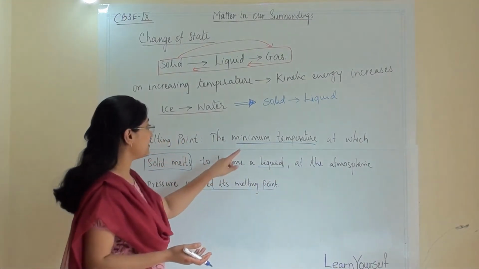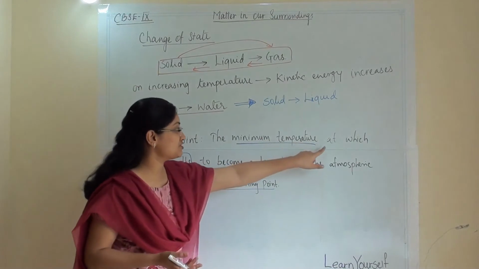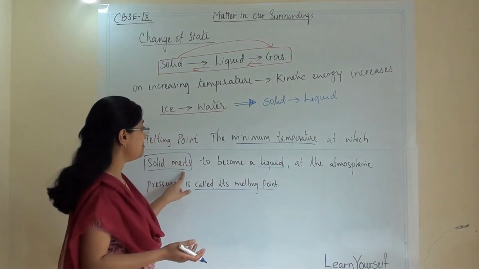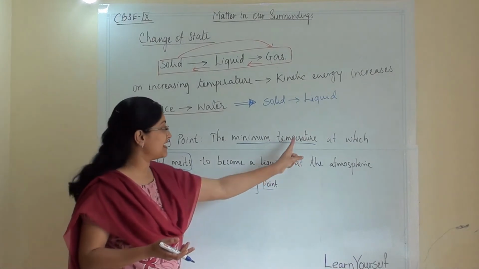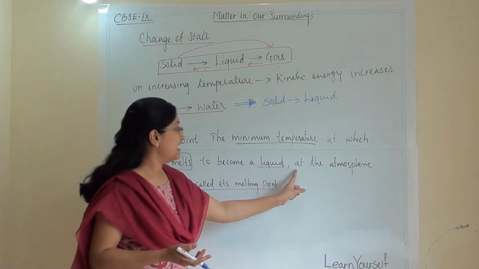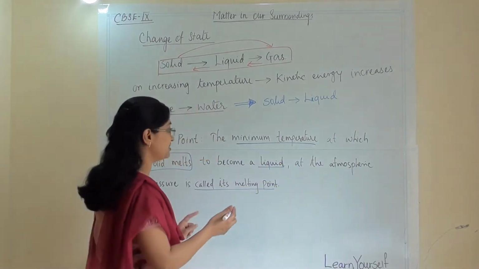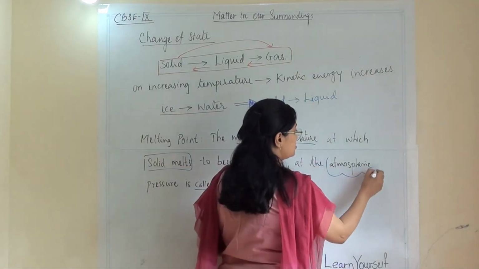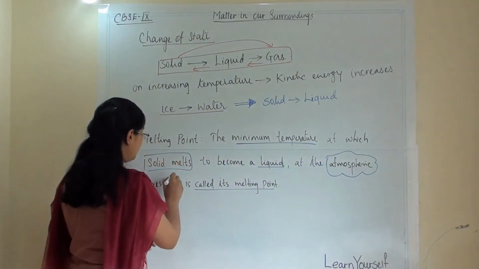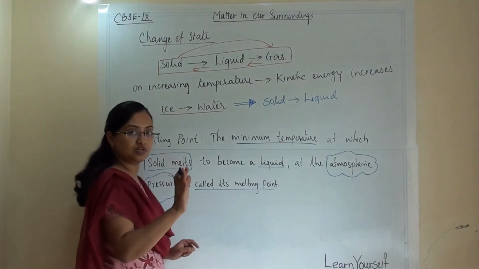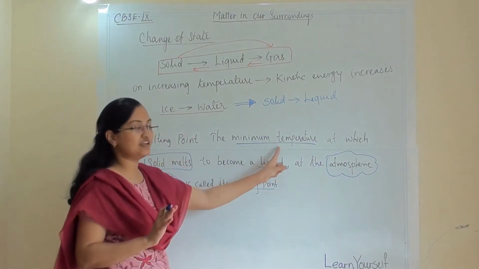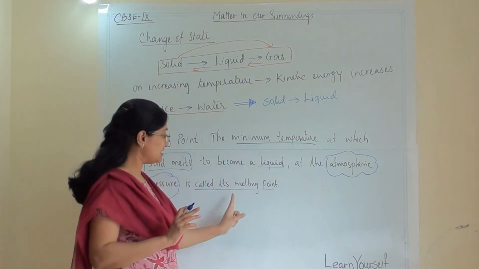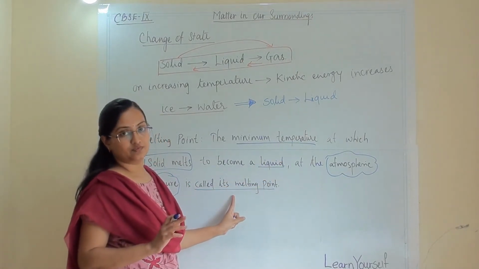So we have to write that the minimum temperature at which solid melts to become a liquid, solid is converting into liquid by giving temperature, at the atmospheric pressure. That means we are not changing pressure. Whatever pressure is there in the atmosphere, it will remain the same. We are not applying pressure, but we are giving temperature. So it is known as melting point.